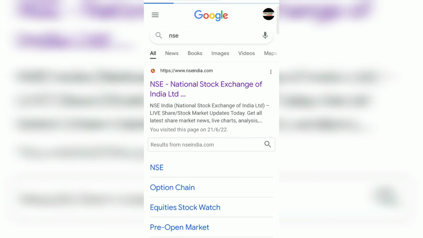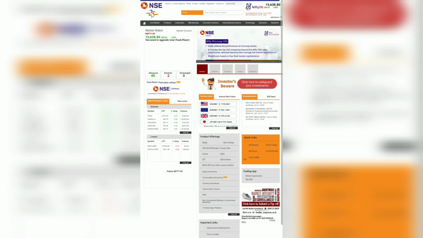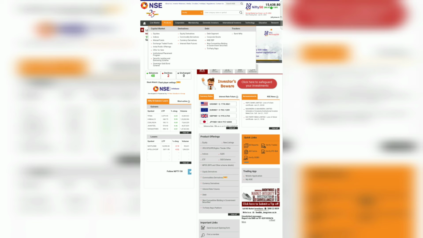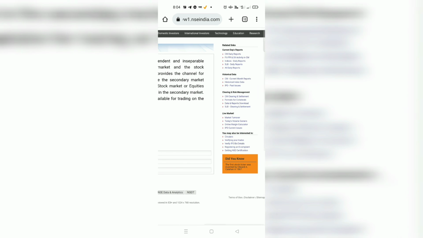First we have to go to the website of NSE, and then we have to click here to go to the old website of NSE, and then we have to click on products and then equities and again equities, and then we have to click on FIIs and DIIs activities to get the activity.